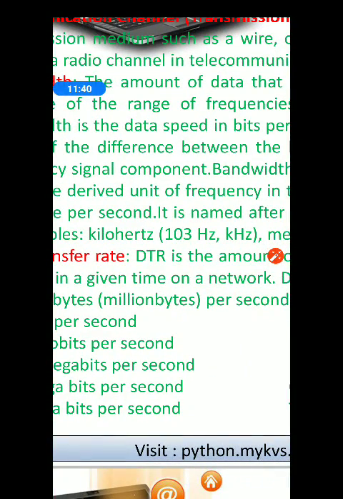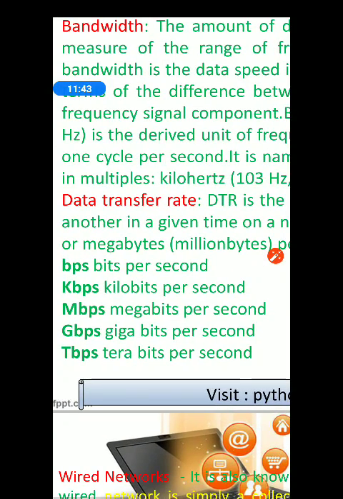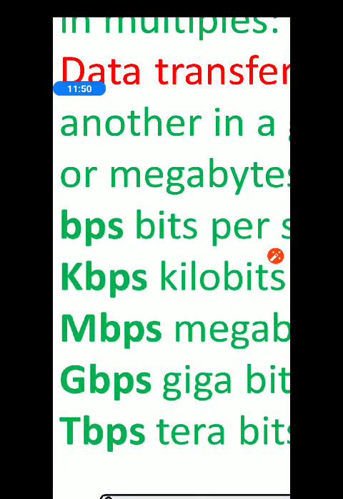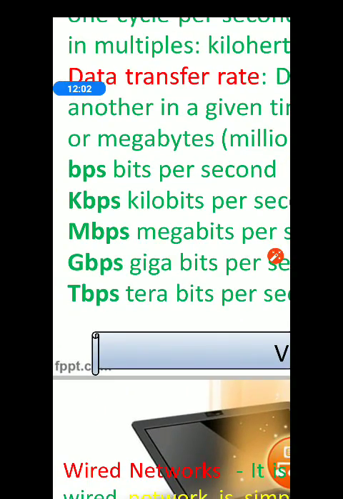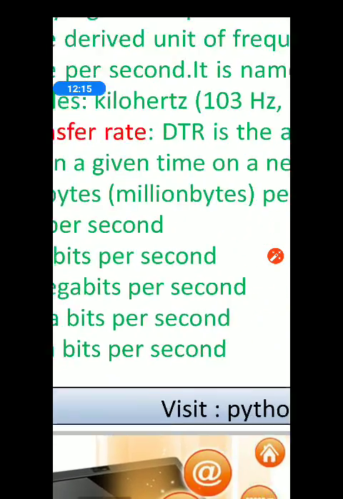Now see, data transfer rate can be measured in various units of measurement. Their names are written over here. You have to write them in your copy. BPS, see here, small b is written. BPS is bits per second. Then we have Kbps, kilobits per second, Mbps, megabits per second, Gbps, gigabits per second, and Tbps, terabits per second.